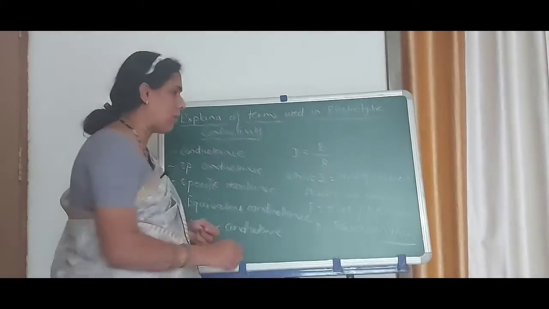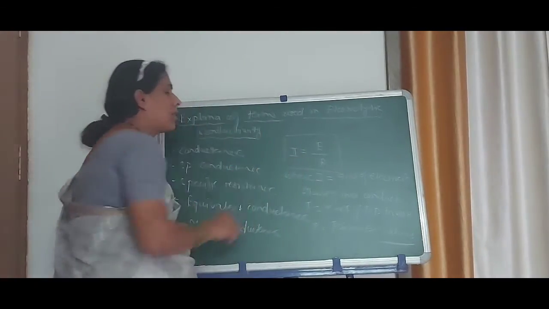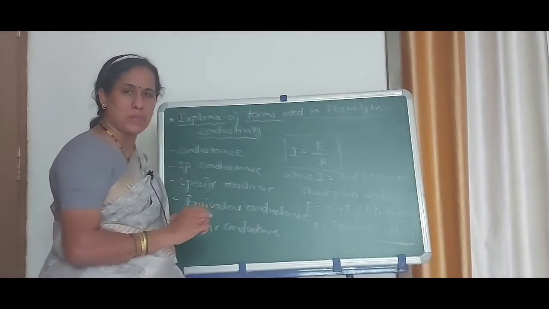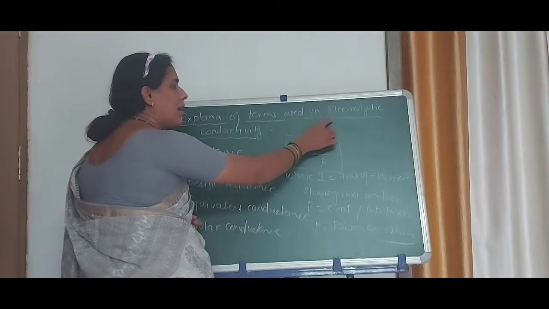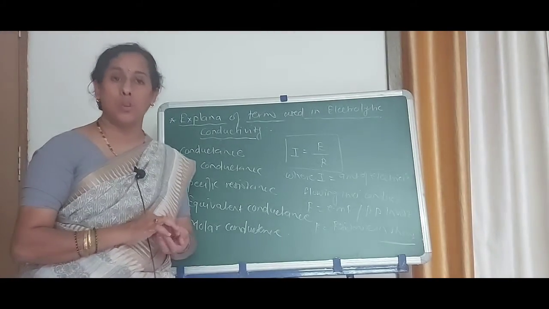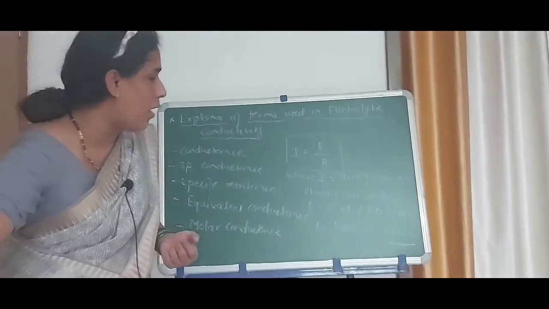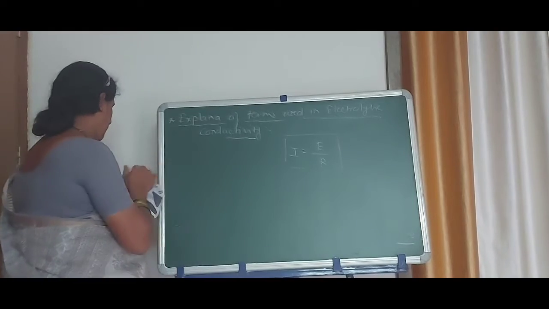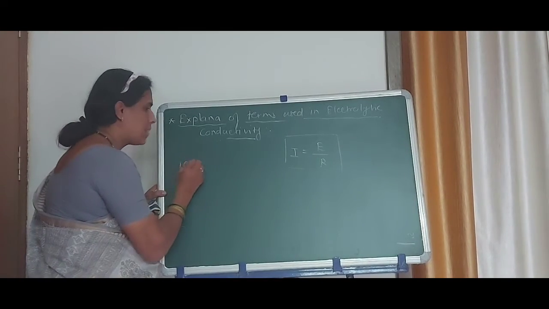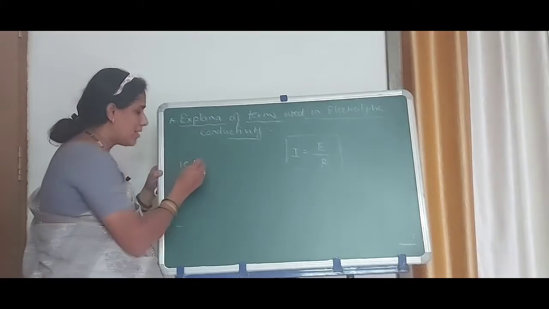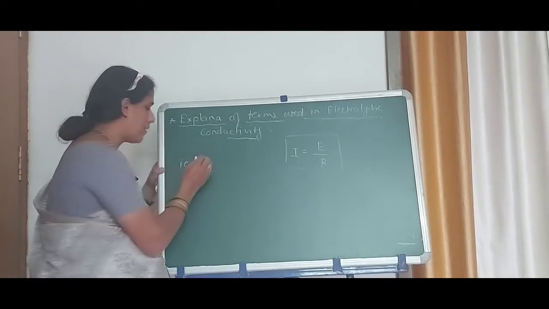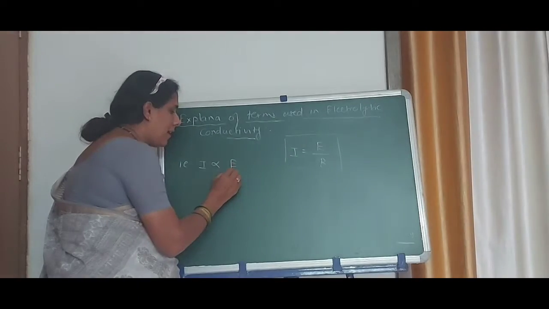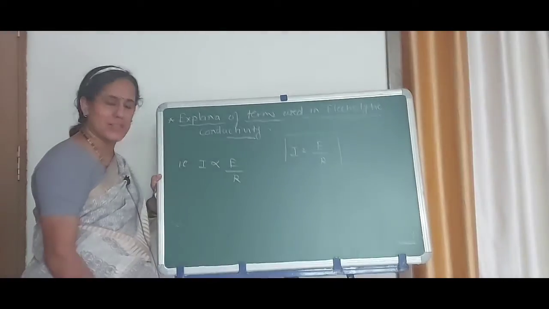According to Ohm's law, both electronic and electrolytic conductors obey this law, that is, metallic as well as electrolytic conductors. I is the amount of current flowing through the conductor. I is directly proportional to E and inversely proportional to its resistance.